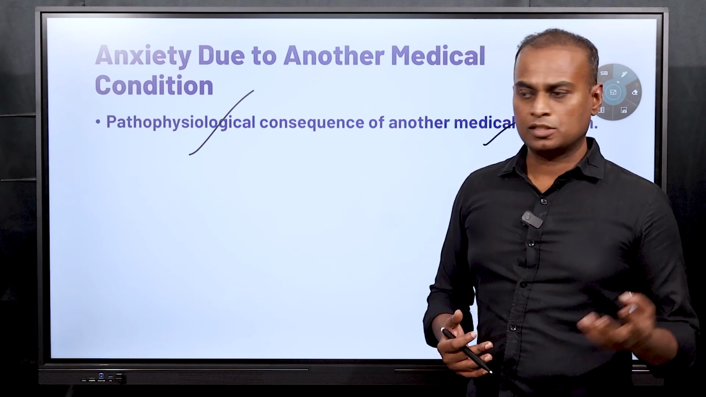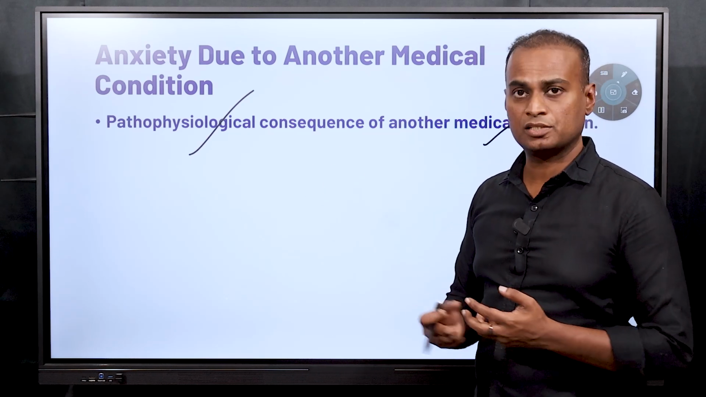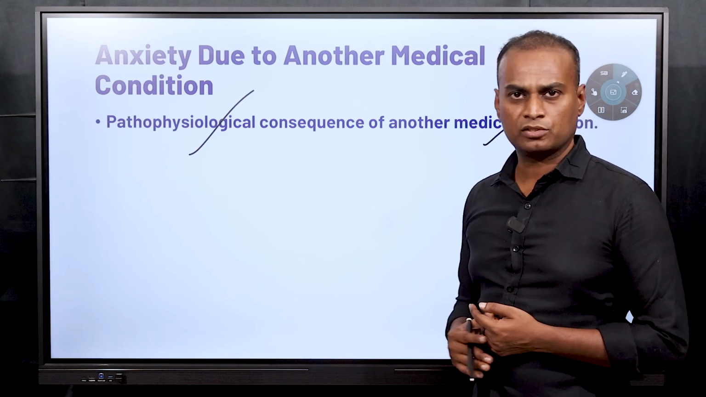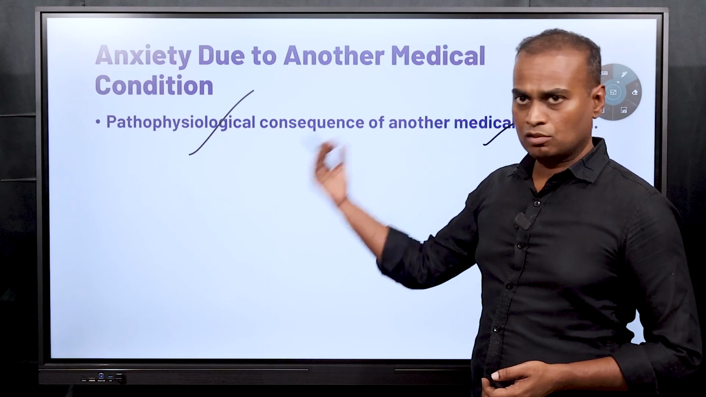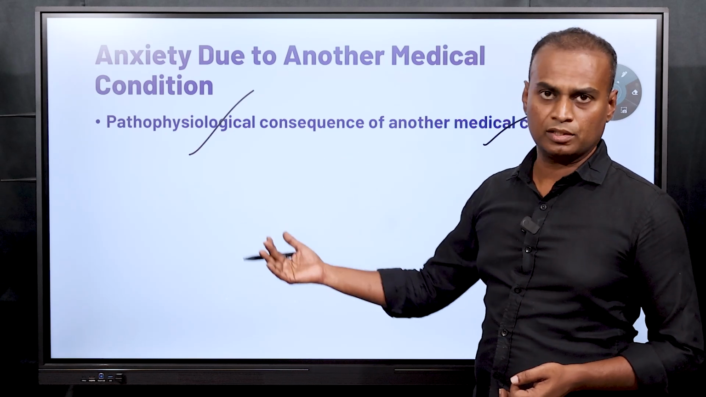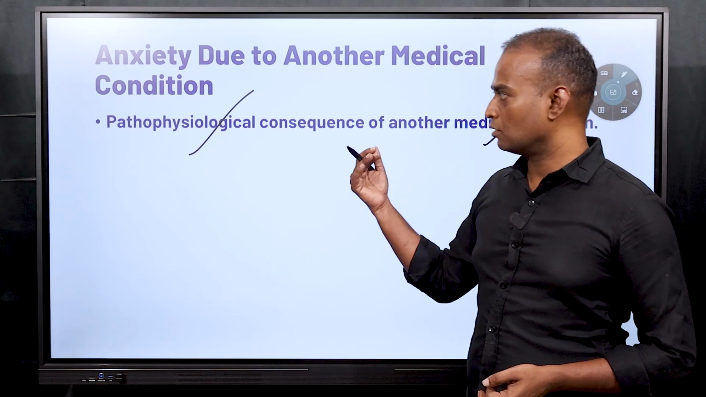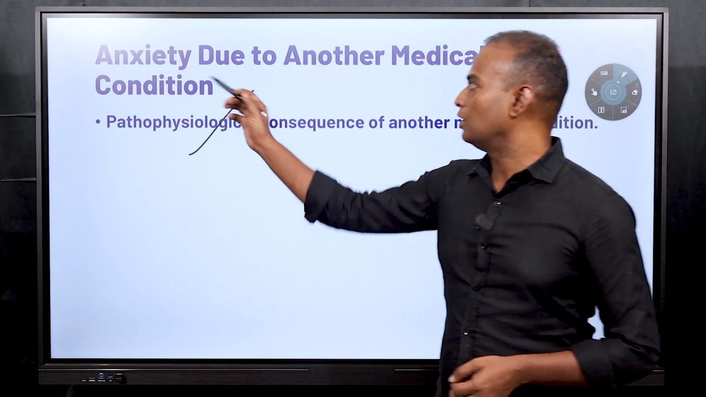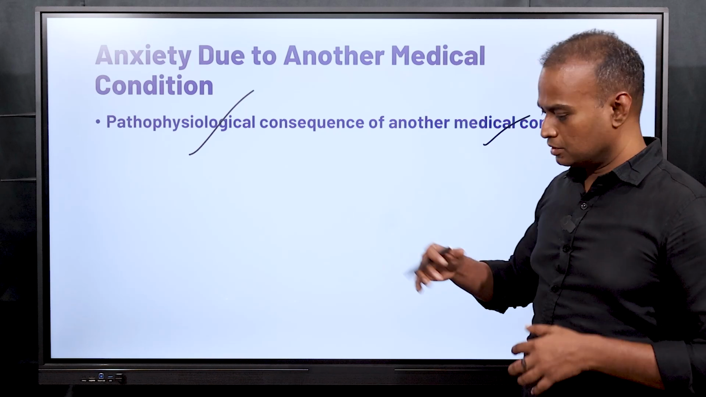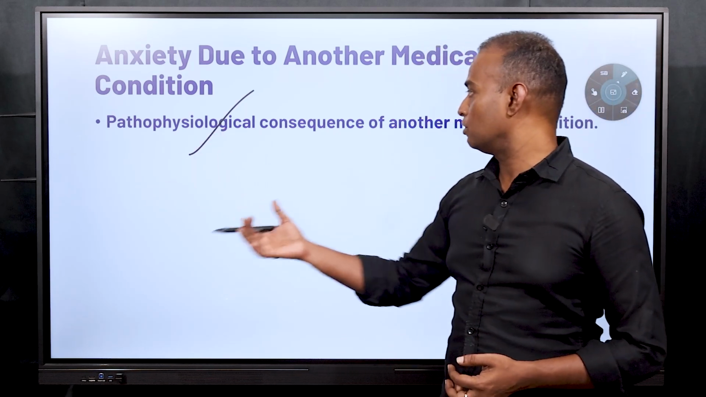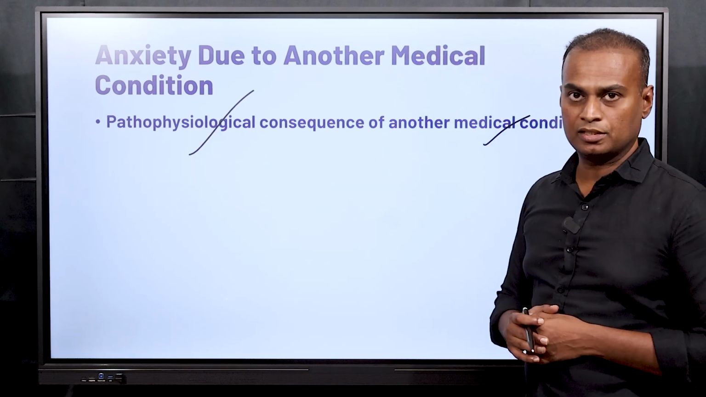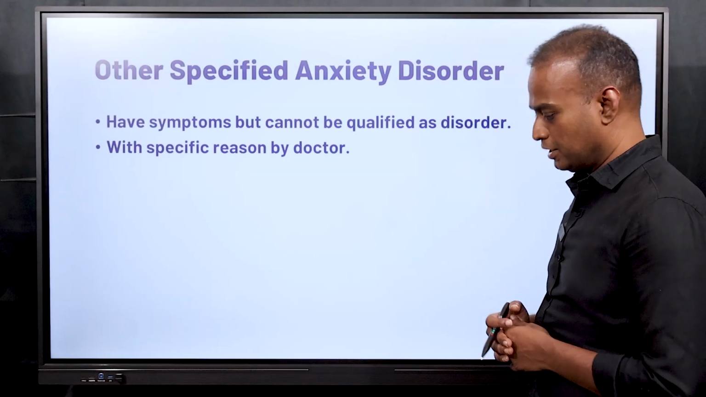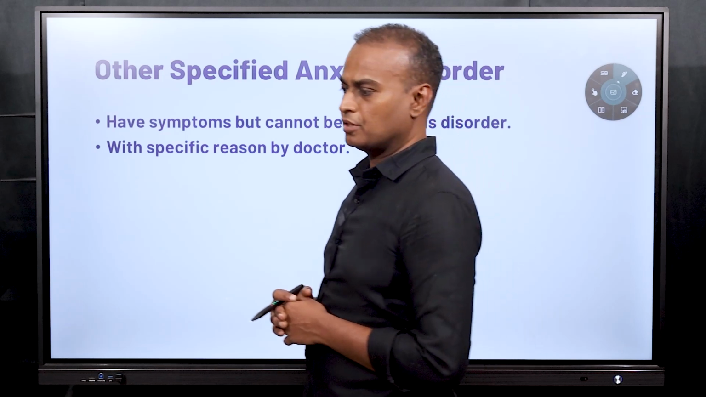For example, I have seen this in neurological disorders like SSPE, subacute sclerosing panencephalitis, Creutzfeldt-Jakob disease, Duchenne muscular dystrophy, cerebral palsy. A lot of neurological disorders, and even other disorders, are the basis for the anxiety or fear. Those conditions are classified into anxiety due to another medical condition. It is a direct pathophysiological consequence of another medical condition. So this you have to remember for this type of anxiety disorder. Other specified anxiety disorders. So this is an important section within DSM-5.